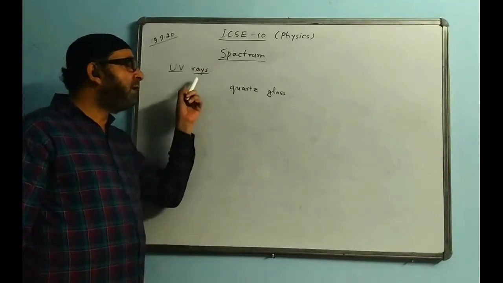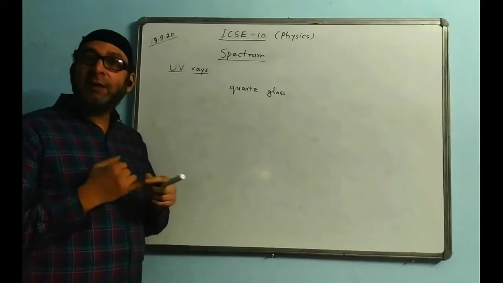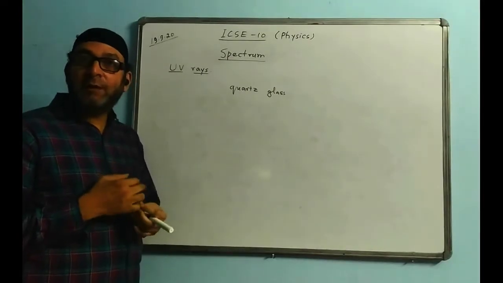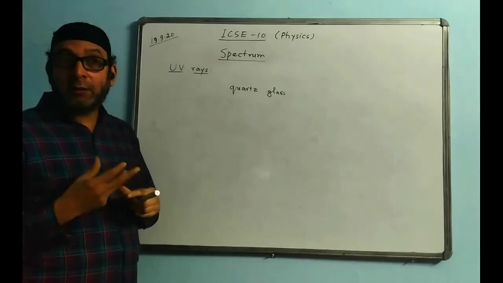Okay, now UV rays are used where? First, I told you already, it is used in the manufacture of vitamin D. Second use, it is used for the purification of water.